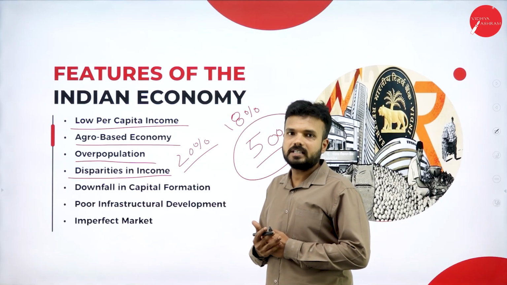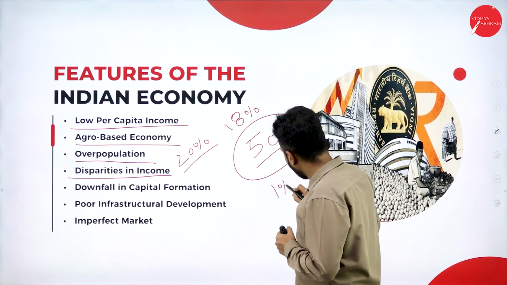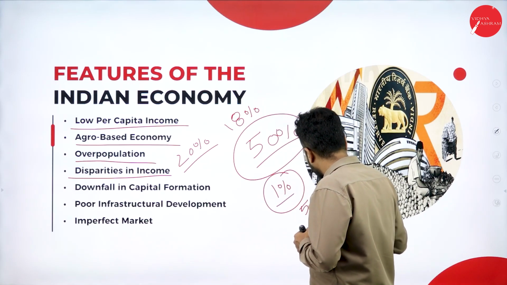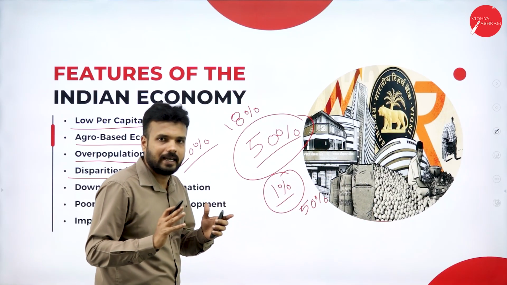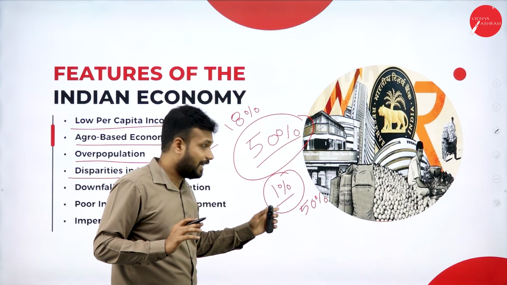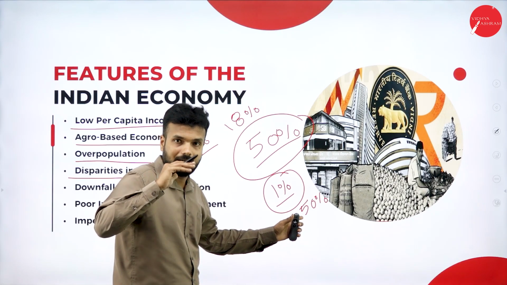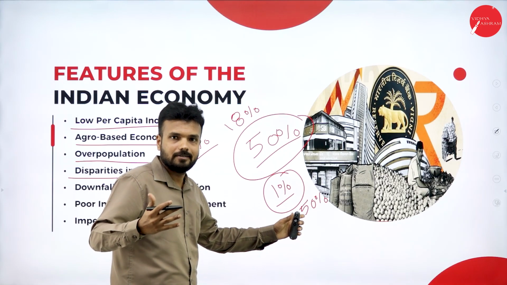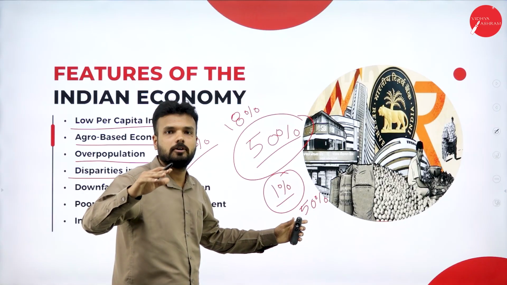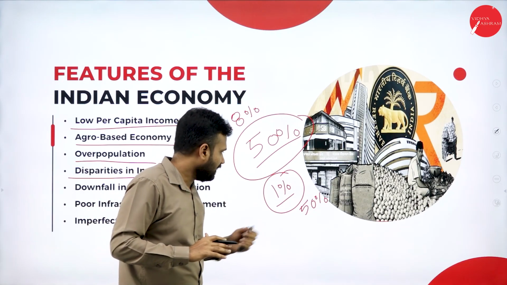I will say, according to the survey of 2025, 1% of the population of our country holds 50% of the wealth of our country. Just imagine the situation. Only 1% of the population holds 50% of the wealth. So this is the actual thing I need to say. This is the evidence that there is no proper, appropriate distribution of wealth in our country.